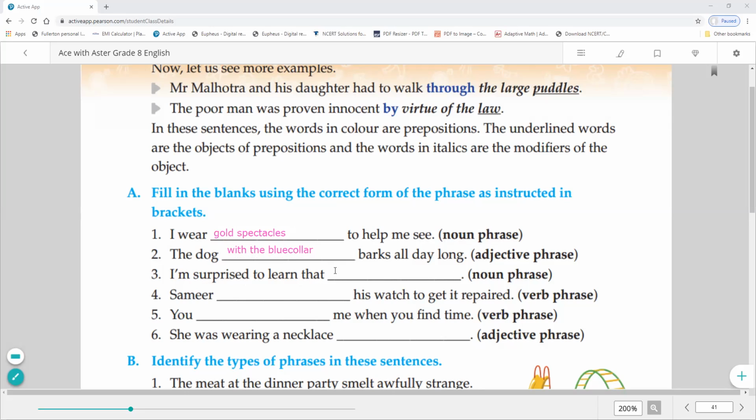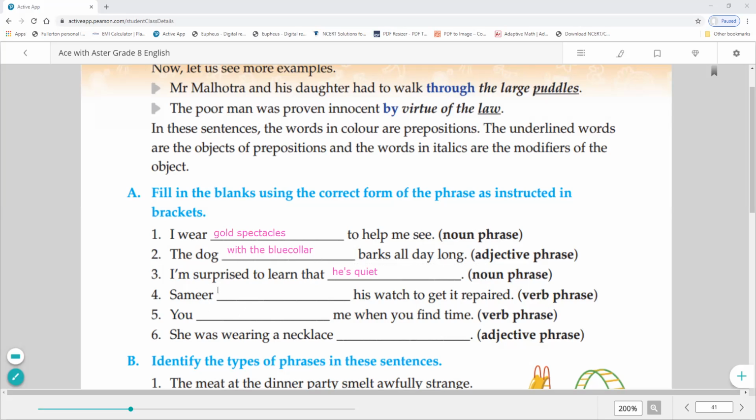I'm surprised to learn that dash noun phrases that he is quiet. हमें यहाँ पे क्या बनाना है, noun के according चलाना है. तो noun phrases में हमने क्या पढ़ा था, it may be noun or pronoun also. So I added over here pronoun. Okay. Samir dash his watch to get it repaired.